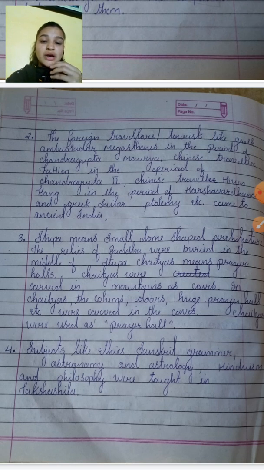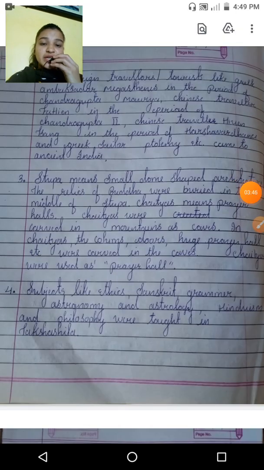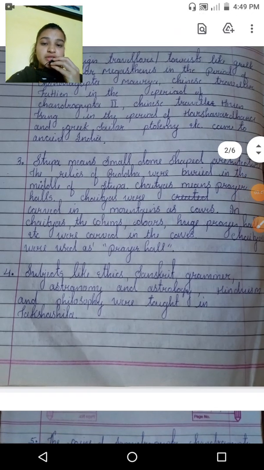Okay, now the fourth. Which subjects were taught in Takshashila? Subjects like ethics, Sanskrit, grammar, astronomy, astrology, Hinduism and philosophy were taught in Takshashila.